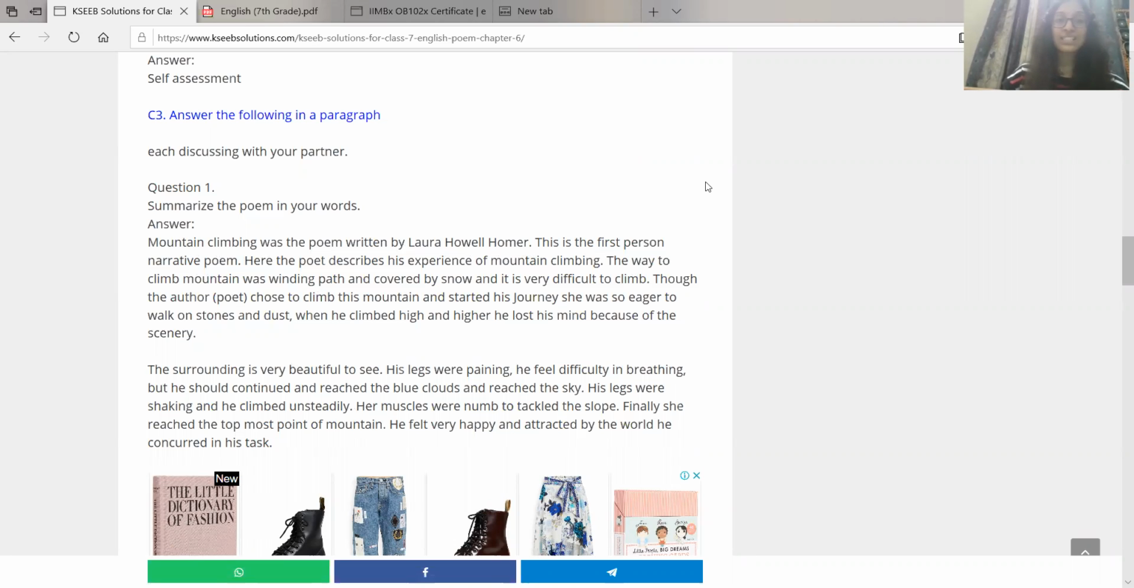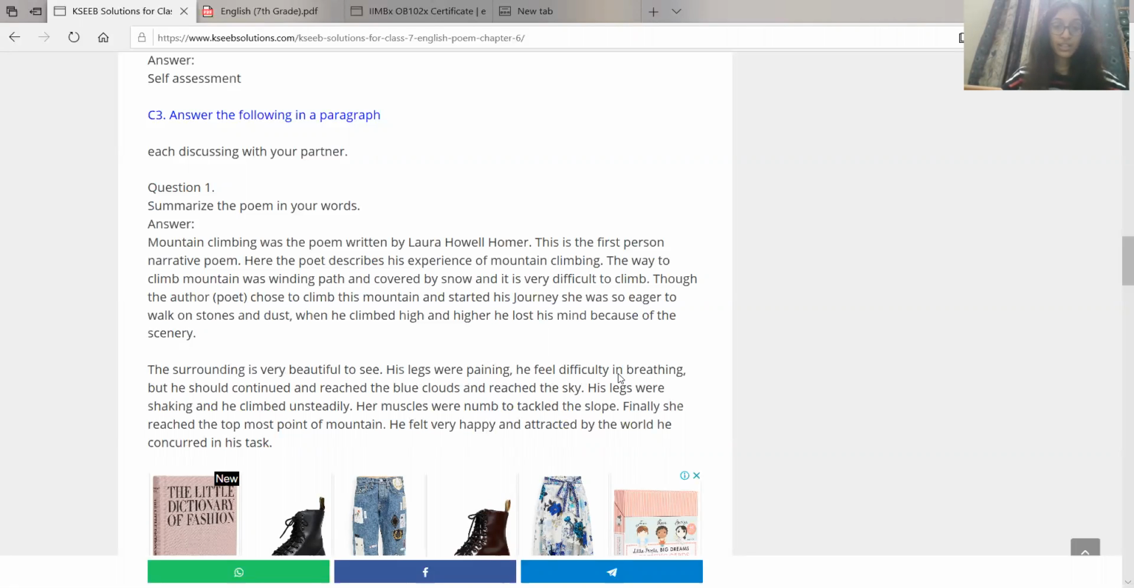First person narrative means she is telling you the poem as though she is going through it, because the author is telling about her experience of how she became a mountaineer. That is called first person narrative. Here the poet describes his experience of mountain climbing. The way to climb the mountain was a winding path covered by snow, and it was very difficult to climb. Though the author chose to climb this mountain and started his journey, she was so eager to walk on stones and dust. When he climbed higher and higher, he lost his mind because of the scenery. The surrounding is very beautiful to see.